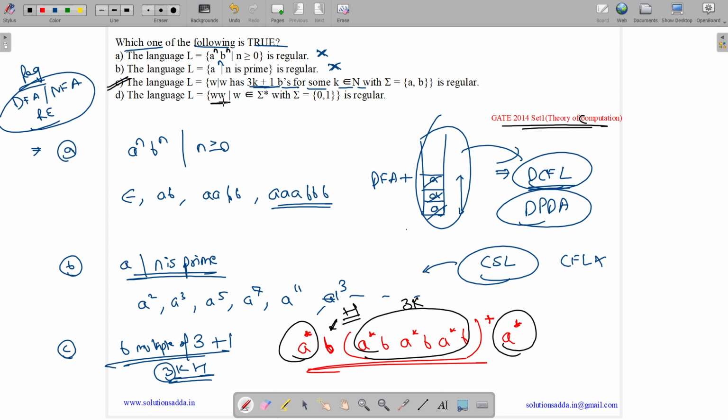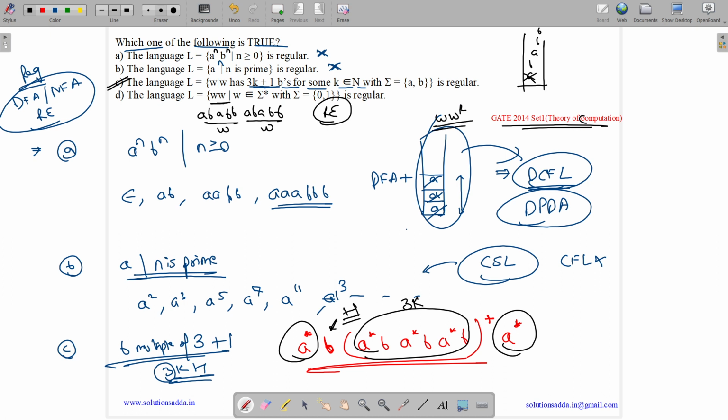Now we have WW. An example for WW is ABA ABA, or BB BB, or ABABB ABABB. So it is W and it is W again. We can't write a regular expression for it. Even we can't do it with a stack. Let us suppose we push ABABB. But we need to pop this last A for each A, and we do not have a queue. We have a stack, so we can't pop the bottommost item.